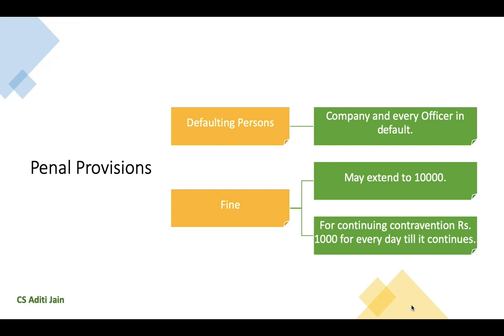Now, what are the penal provisions for contravention of provisions of these rules? It has first provided for the definition of defaulting persons, which is the company and every officer in default. For the penalty, a fine can be imposed on the defaulting persons which can be extended up to an amount of rupees 10,000. But in case of continuous contravention of the provisions, an amount of rupees 1,000 can be charged for every day till such contravention continues.